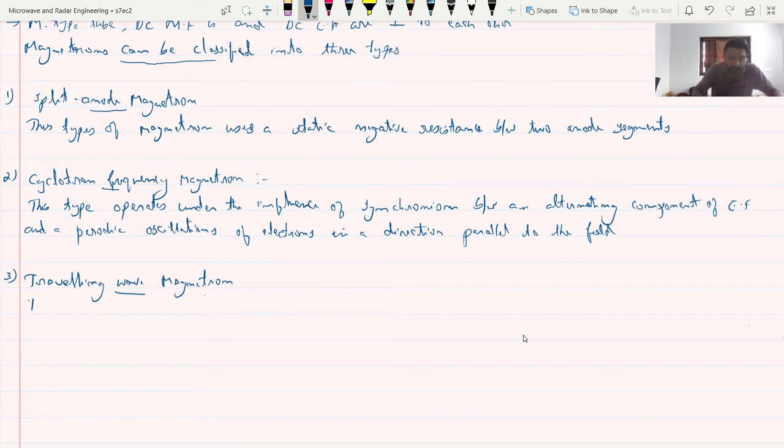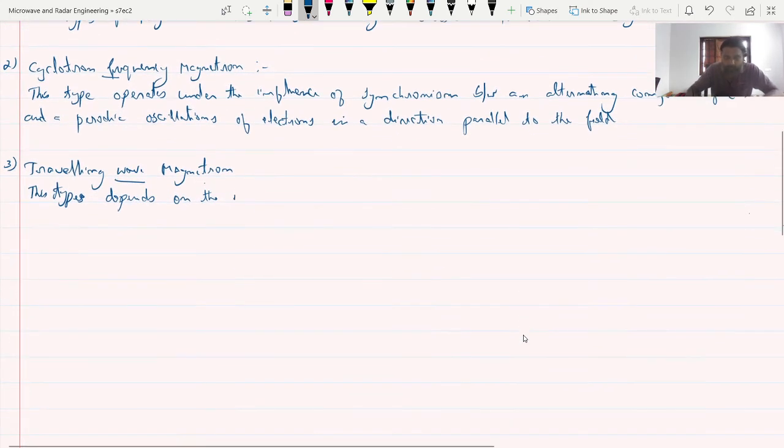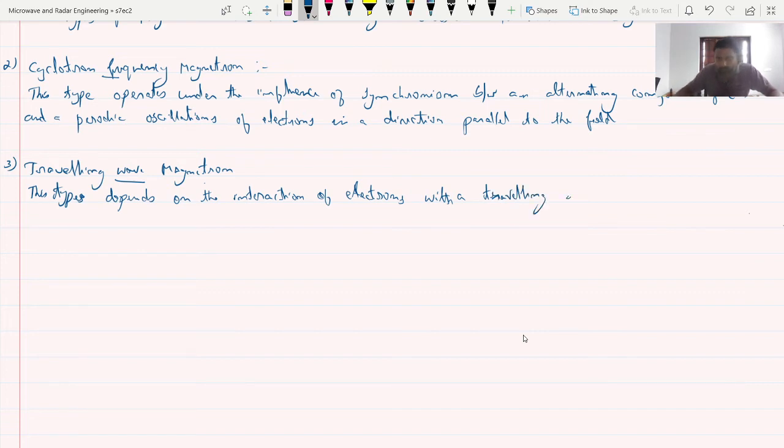So, this type depends on the interaction of electrons with a traveling electromagnetic field of linear velocity.